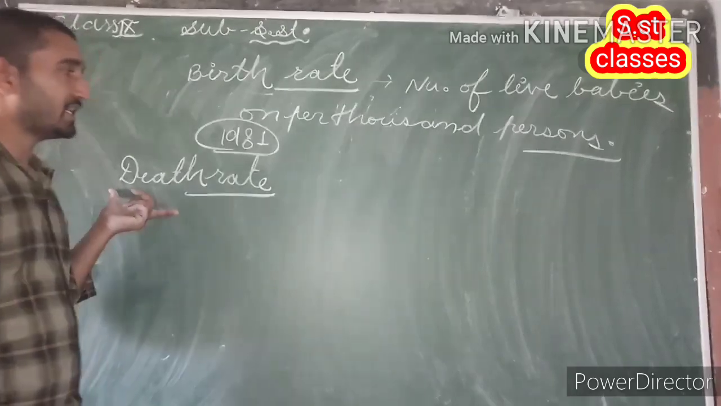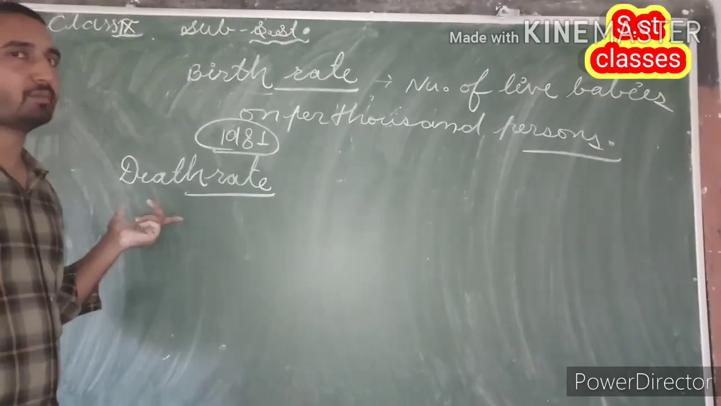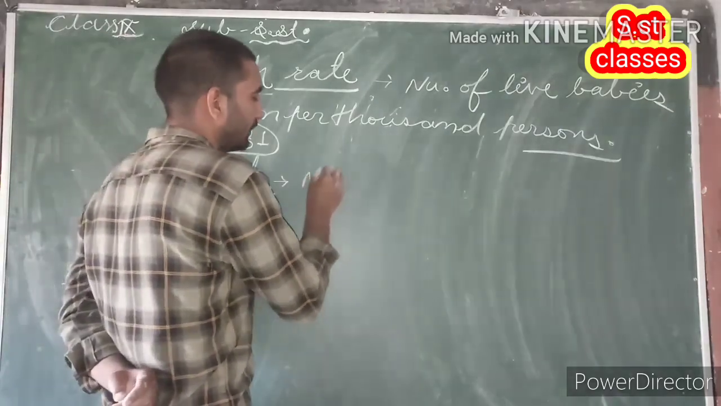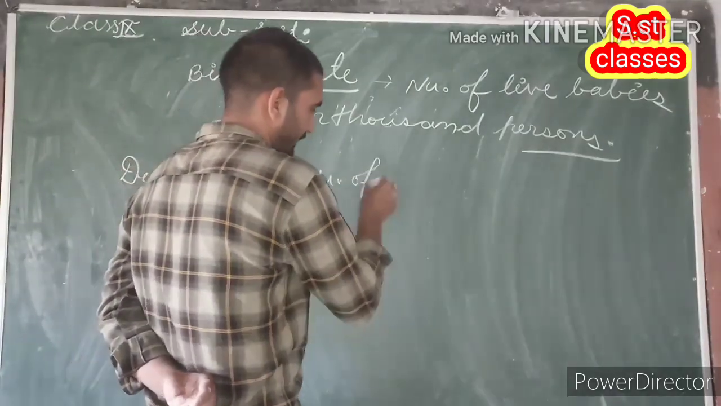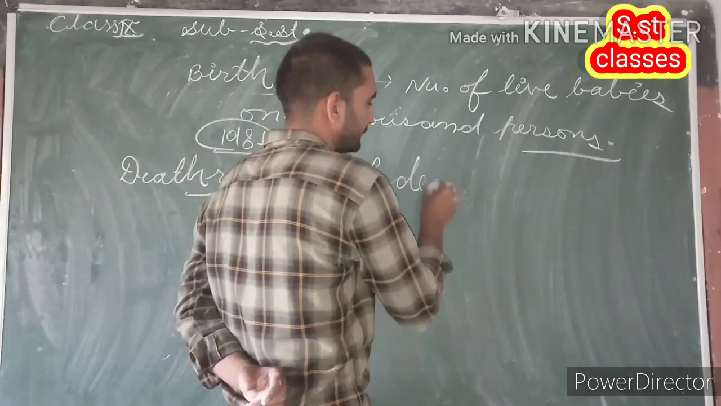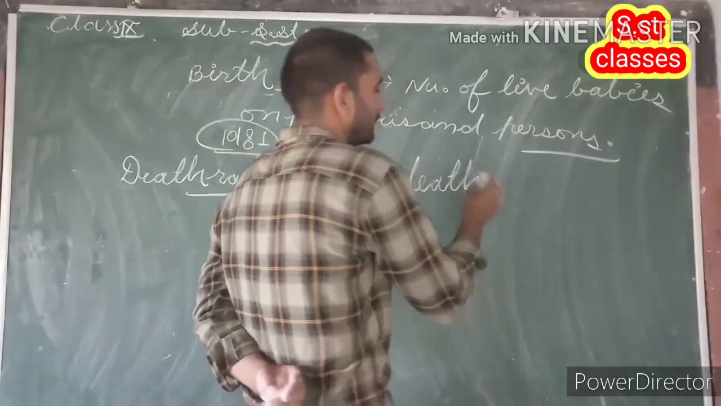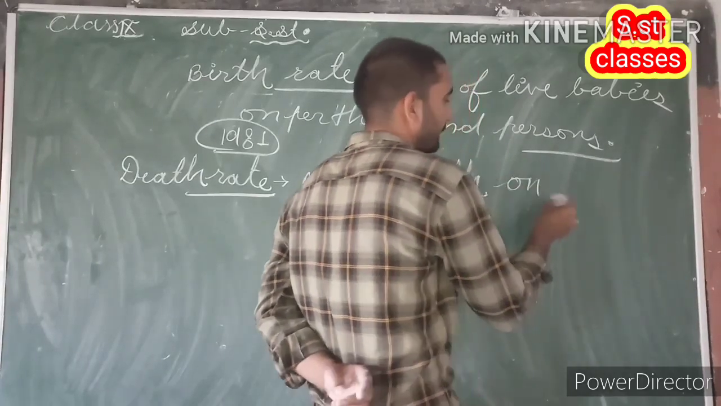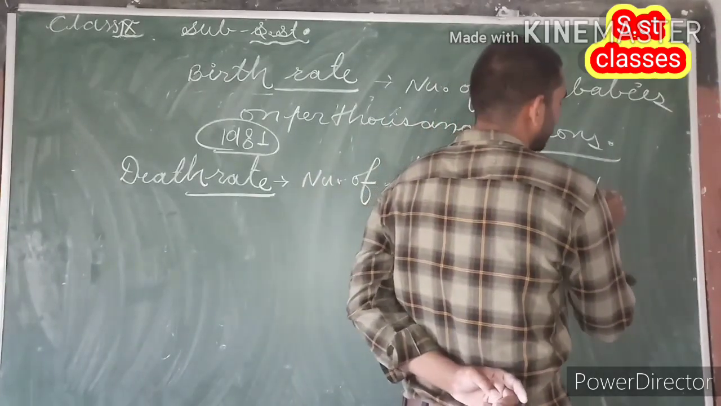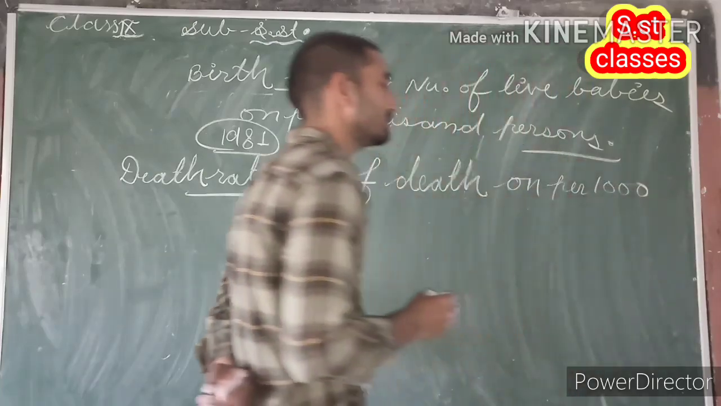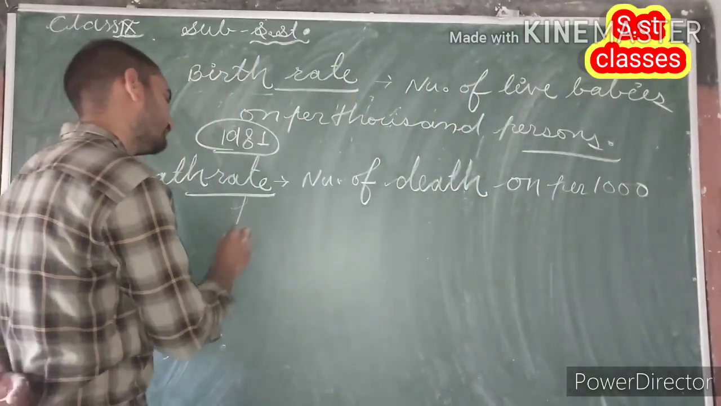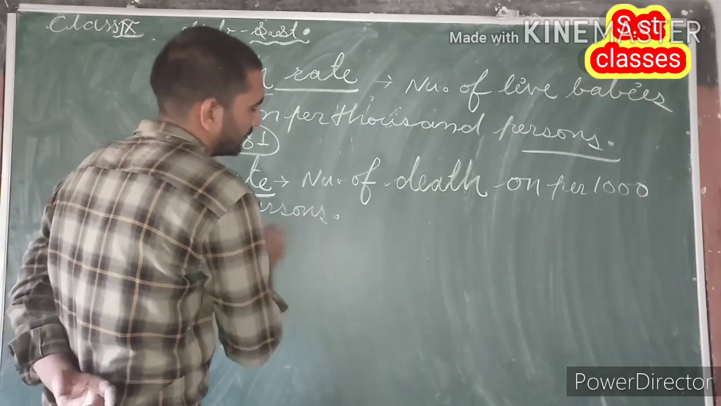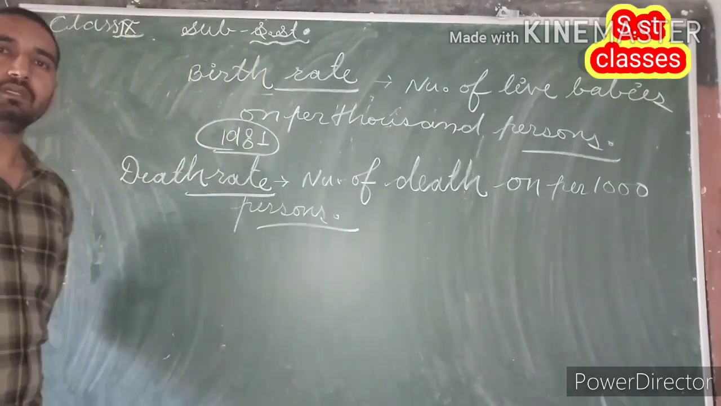Now the next factor is death rate. What do we mean by death rate? Death rate means the number of deaths per 1,000 persons. Number of deaths per 1,000 persons.